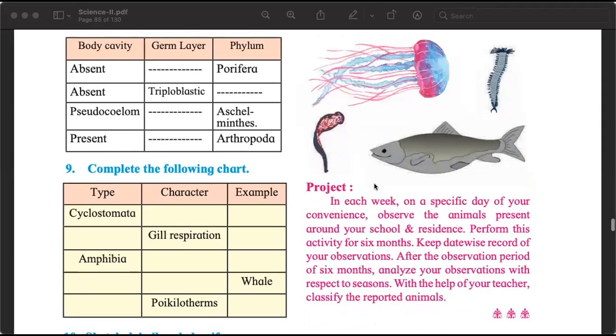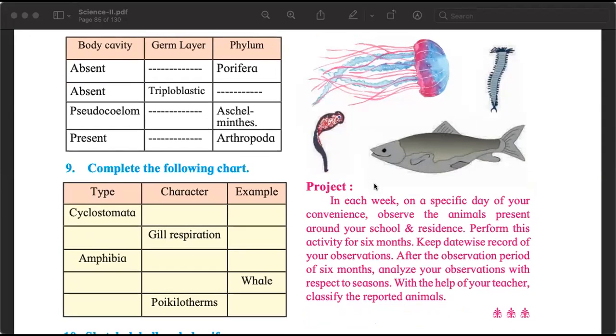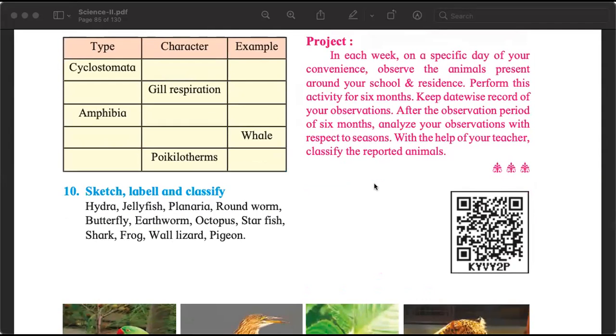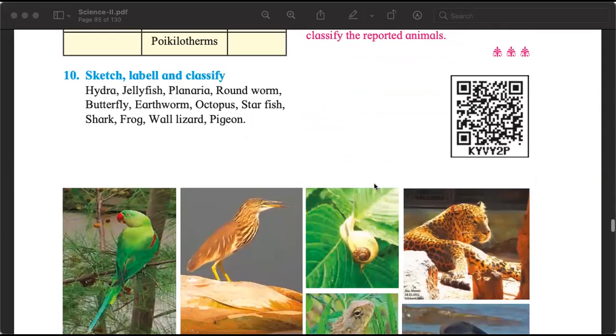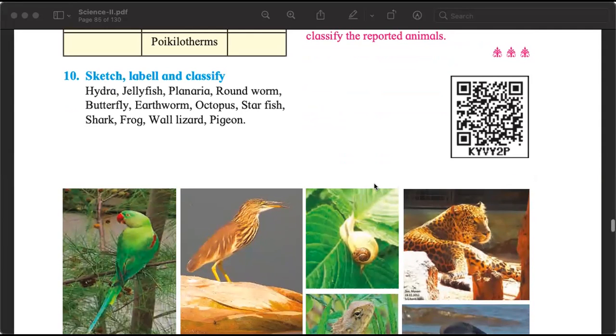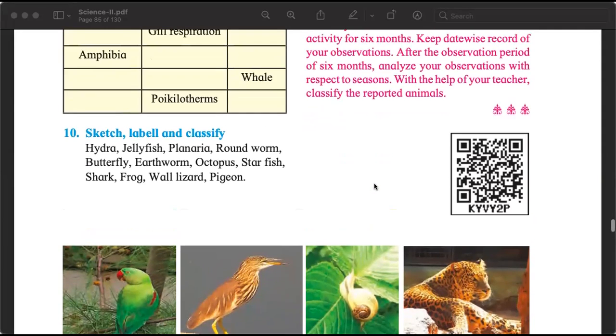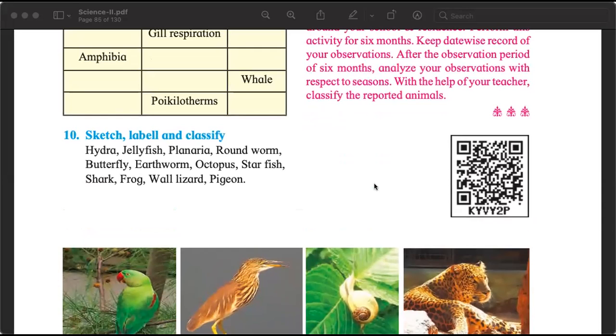A lot of questions we can answer. Question number 10 says, sketch, label, and classify. No, such questions don't come. We are studying science, not art. Good to know art, but not necessary for science.